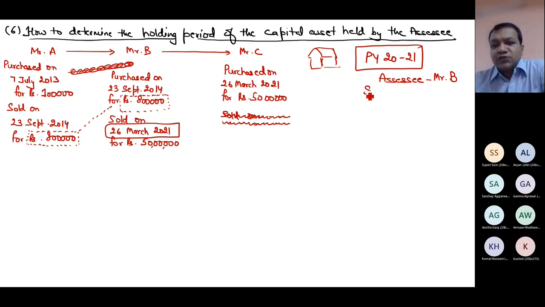This is one thing. Now, what is the sale price of Mr. B? Ignoring the provisions of capital gain, just a simple question that you have to compute profit. So the sale value of Mr. B is 50 lakh. Now, as I told you, short term and long term will change the way of calculation. So before doing the calculation, my first job is what? To determine whether the asset is short term or long term. How will you decide whether the asset is short term or long term?